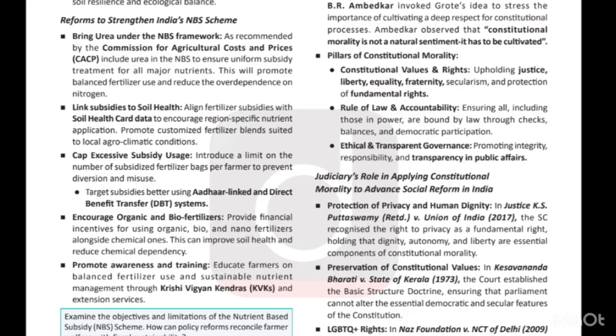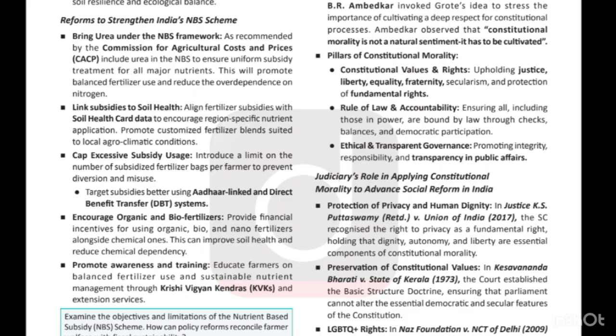From there it will show that the farmers are given the fertilizers based on that prescription. Like when you go to a doctor, you have a prescription and you purchase the medicines. A similar thing we can apply here: first get your soil tested, and based on the nutrient content and desirability, you will be given the fertilizers.